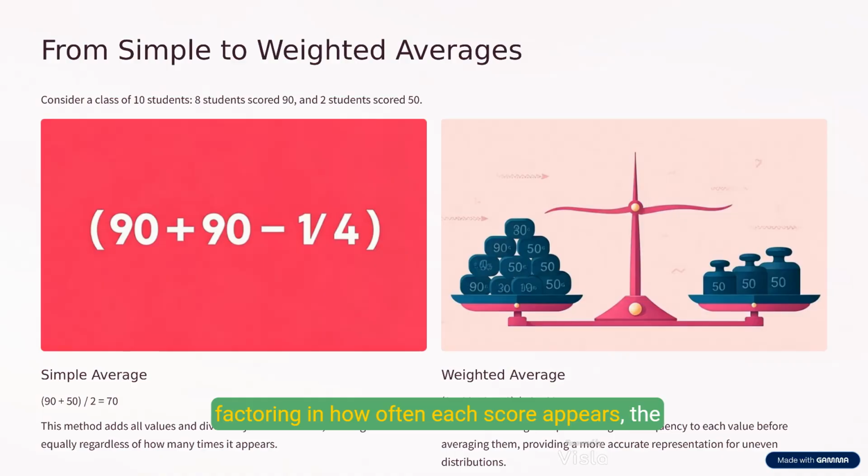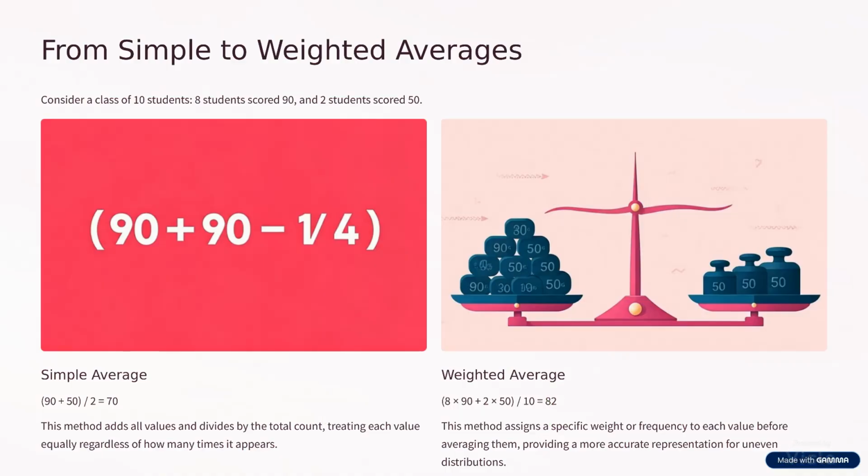By factoring in how often each score appears, the frequency, we find a more accurate result. The sum of 8 multiplied by 90 and 2 multiplied by 50 is 820. Dividing that by 10, 82. This shift from equal treatment to weighted fairness lays the groundwork for understanding complex systems beyond the classroom.